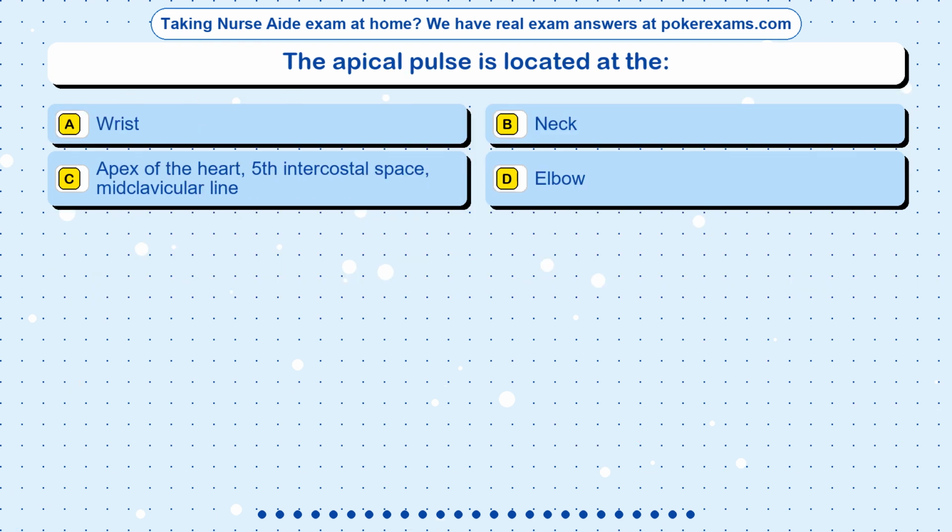Question 18. The apical pulse is located at the: Option A. Wrist. Option B. Neck. Option C. Apex of the heart, 5th intercostal space, midclavicular line. Option D. Elbow.